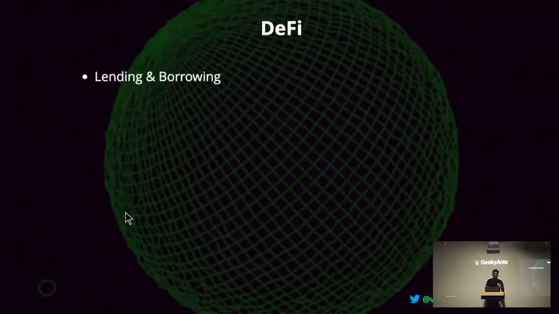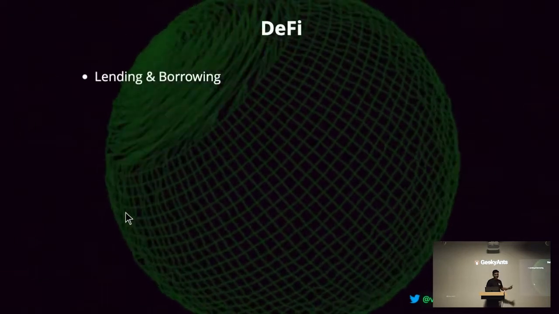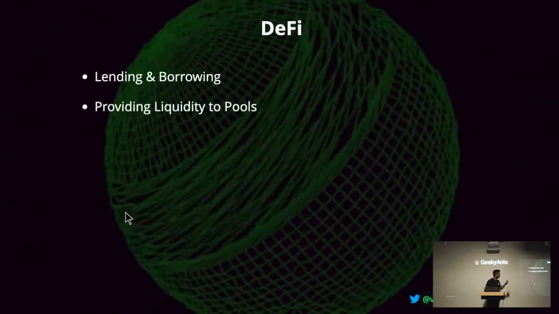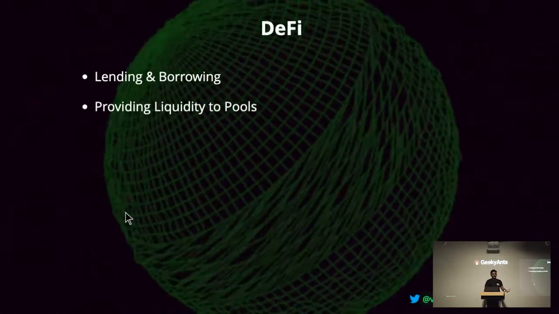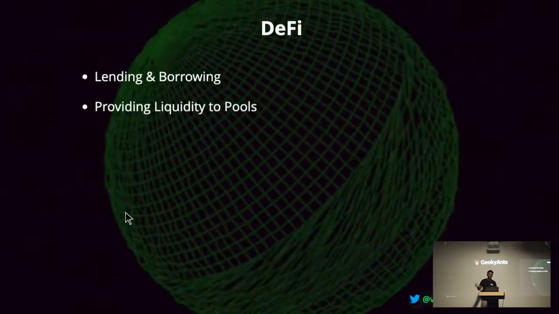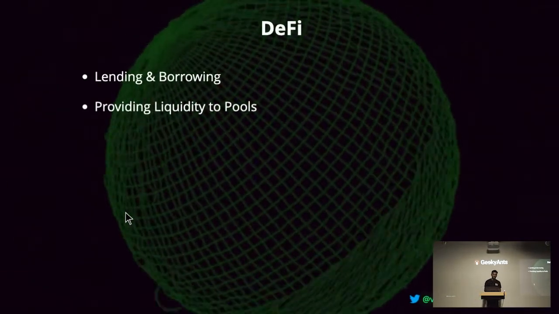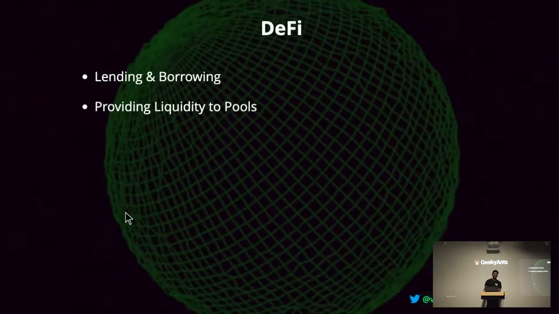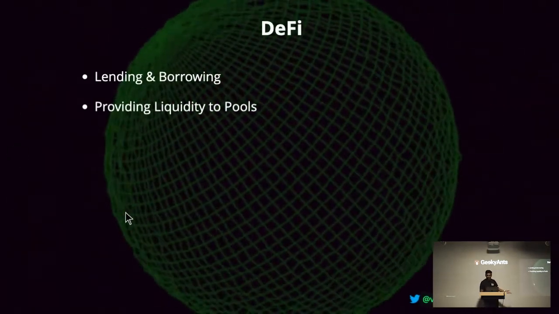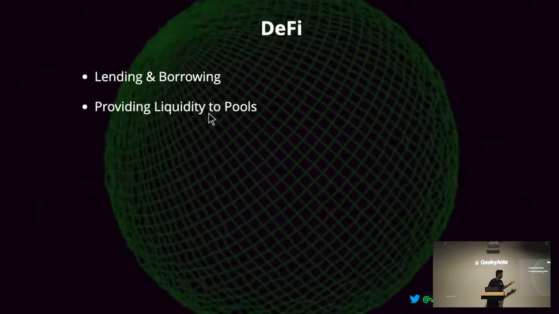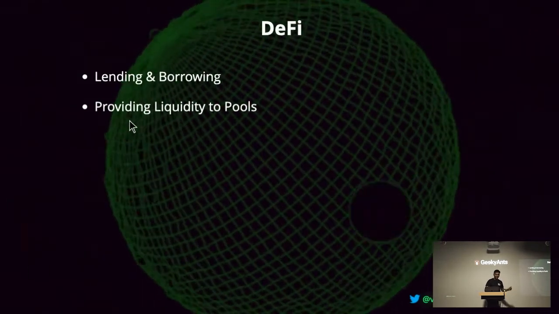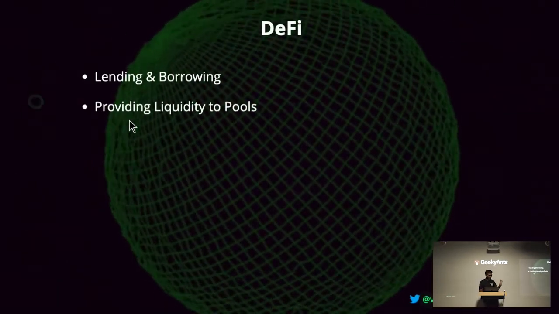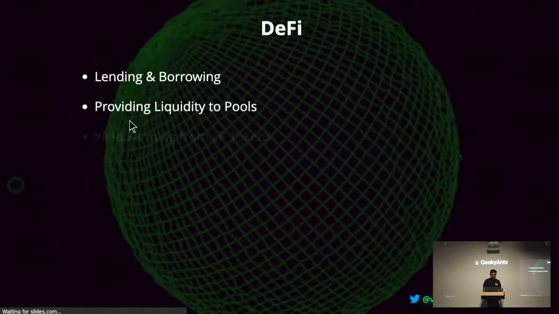So let's see some features and projects that are there in DeFi right now. Lending and borrowing, as I said, is a huge market right now. Then providing liquidity to pools. Pools are the places where we give one token and get another token. Let's say there is an e-commerce website for buying shoes, and they accept the USDT token, but you have Ethereum. You will go to a site like Uniswap, give your Ethereum, take USDT, and then buy the goods you want. This is what liquidity pools allow you to do, those swaps. This is just jargon, I know, so you'll have to go on Google and learn about it. I'll share the slides, and you can search on Google and learn more about it.